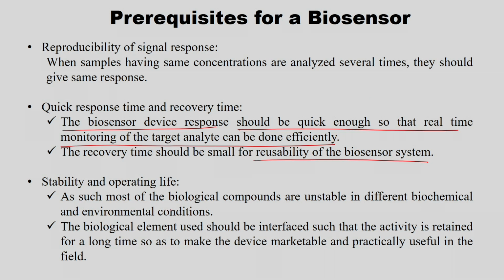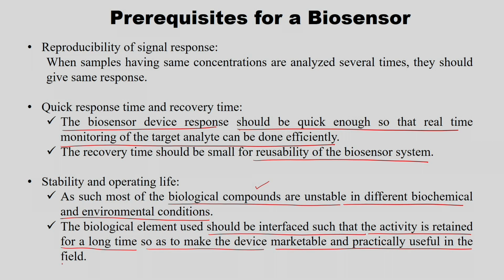The stability and operating life. Most biological compounds are unstable in different biochemical and environmental conditions. The biological element used should be interfaced such that the activity is retained for a long time, so as to make a device marketable and practically useful in the field. So, that is important. We told that the bioreceptor does recognition.